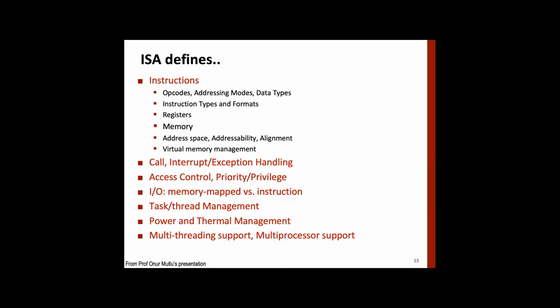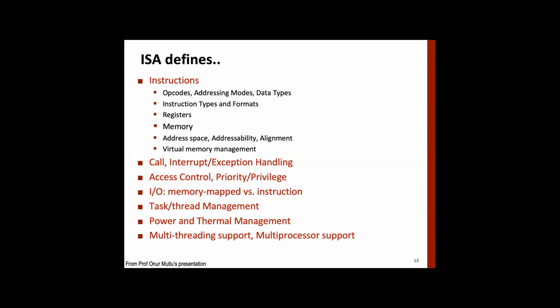strings or two arrays, concatenate two strings, or add two arrays, or do matrix multiplication. All this is in an assembly language program. There's a possibility, and there have been machines designed for these kinds of tasks. We'll come to this again. Registers, of course, we studied. Then memory: how many registers are there, what are their sizes, all to be defined. What is memory? Address space is to be defined.